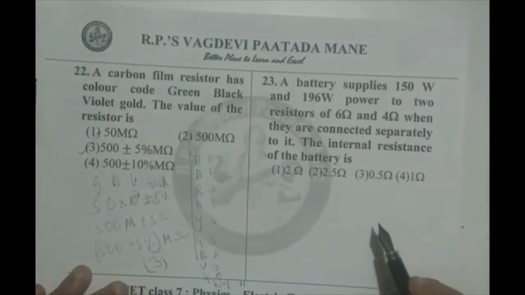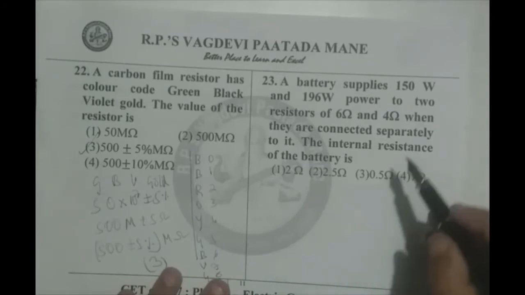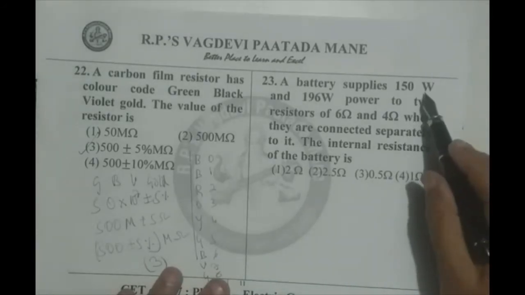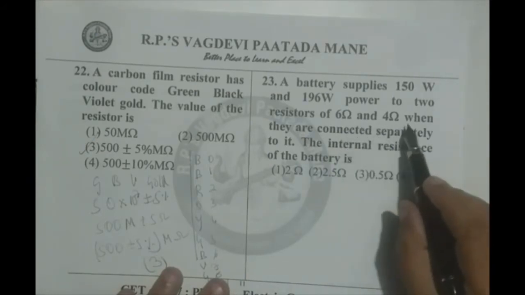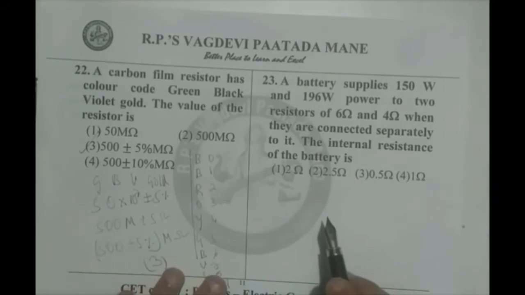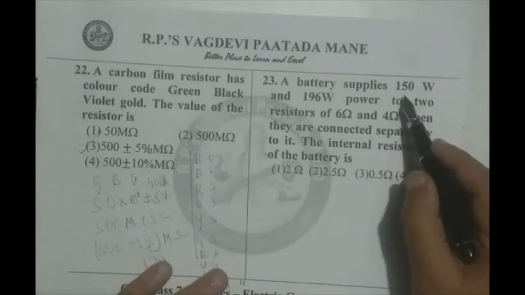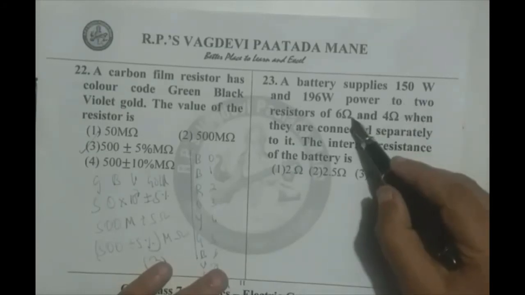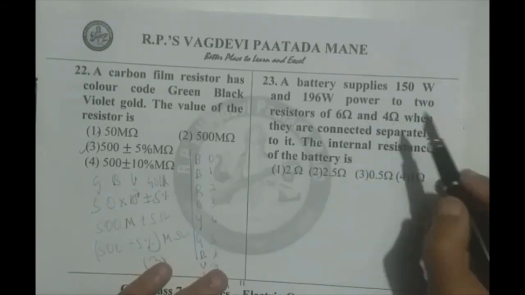Going for the 23rd question: a battery supplies 150 watt and 196 watt power to two resistors, 6 ohm and 4 ohm, when they are connected separately to it. The internal resistance of the battery? First we calculate the voltage when we connect to 6 ohms and when we connect to 4 ohms.